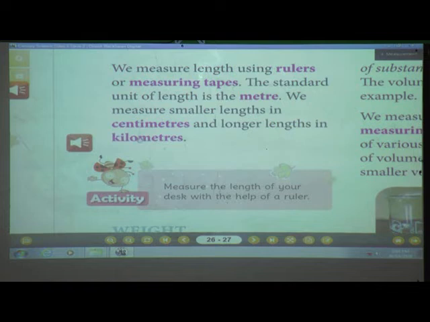Now my question is, why do we measure things? Yes? Tell me. Why do we measure things, students? Come on, tell me. Why do we measure things?